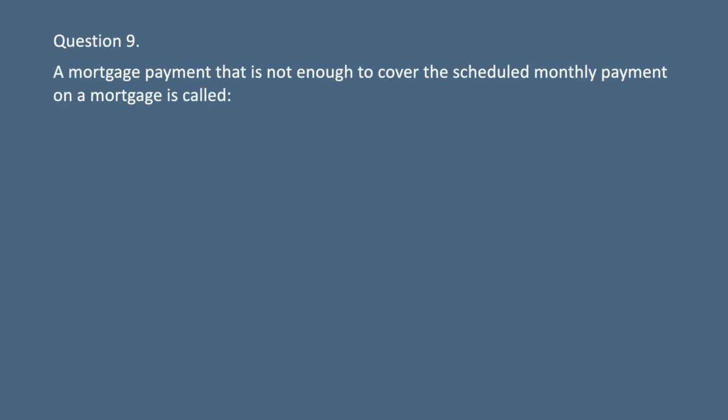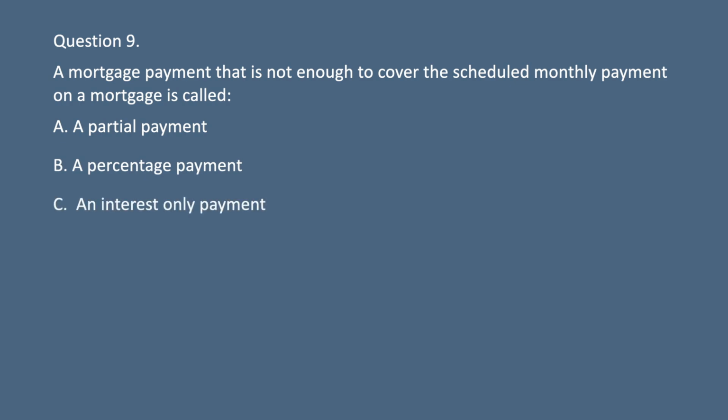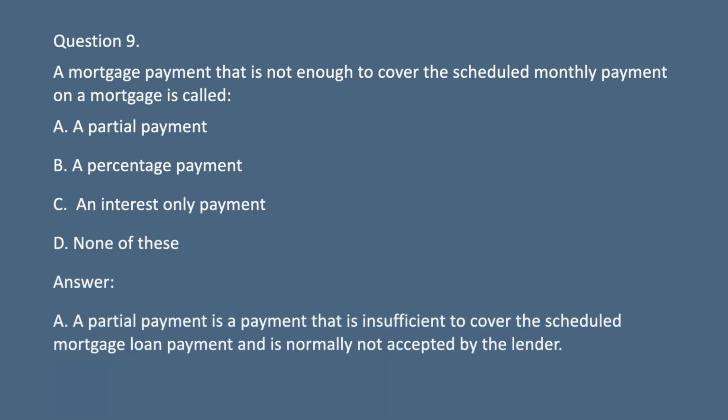Question 9. A mortgage payment that is not enough to cover the scheduled monthly payment on a mortgage is called A. A partial payment. B. A percentage payment. C. An interest-only payment. D. None of these. Answer. A partial payment is a payment that is insufficient to cover the scheduled mortgage loan payment and is normally not accepted by the lender.